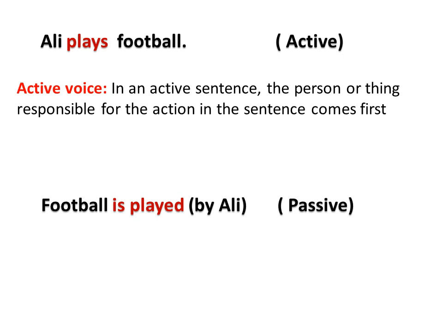The active voice. In an active sentence, the person or thing responsible for the action in the sentence comes first. So, in the sentence, Ali is the person who is responsible for the action. We started with Ali. So it's an active sentence.